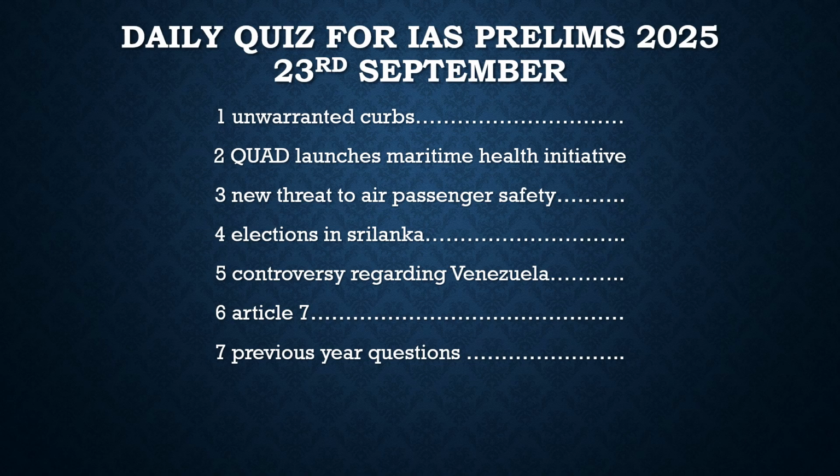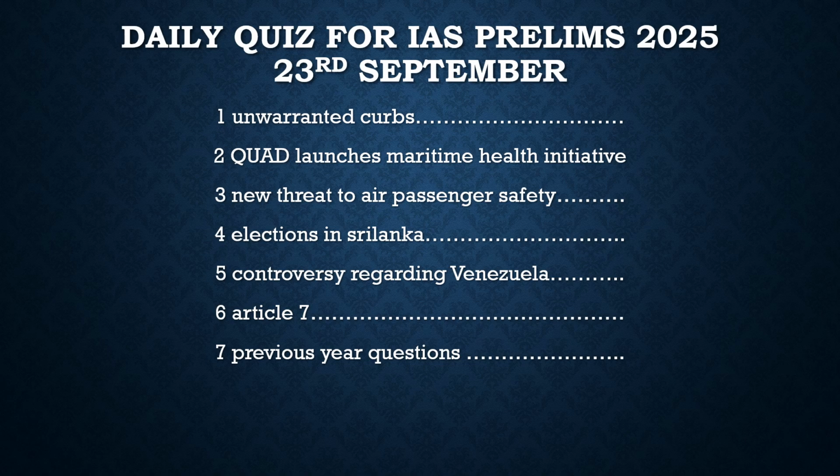The Quad Summit has been held in USA. Actually, it was going to be held in India, but USA asked India to swap its terms, and India agreed to it, because in USA there are various summits which were about to be held this month itself. For example, the UNGA summit and the UN Future Summit also. So US asked India to shift this year's summit to US, and India agreed to swap this year's term.